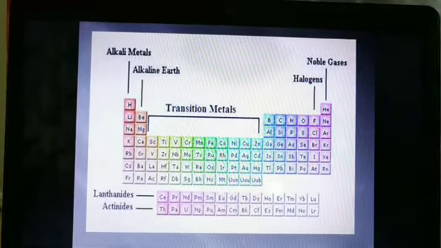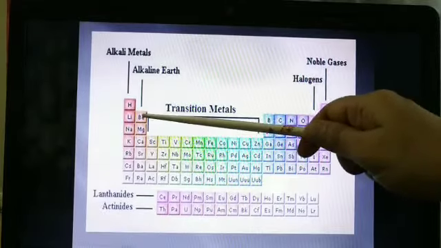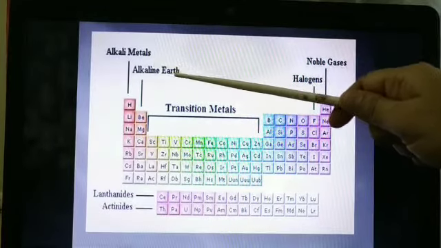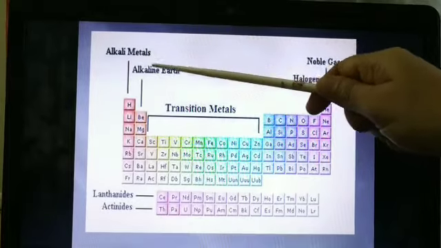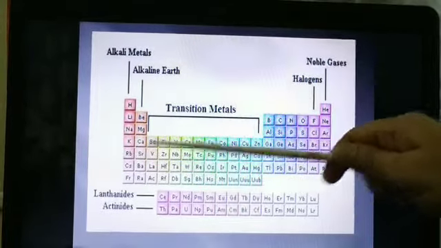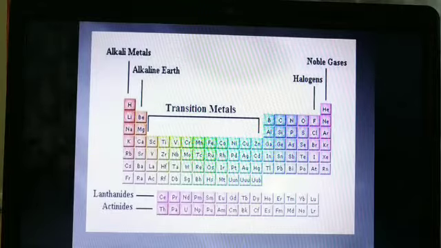They are present with the help of some alkaline materials, or they form most part of your earth, that is the soil. So they are called alkaline earth metals.